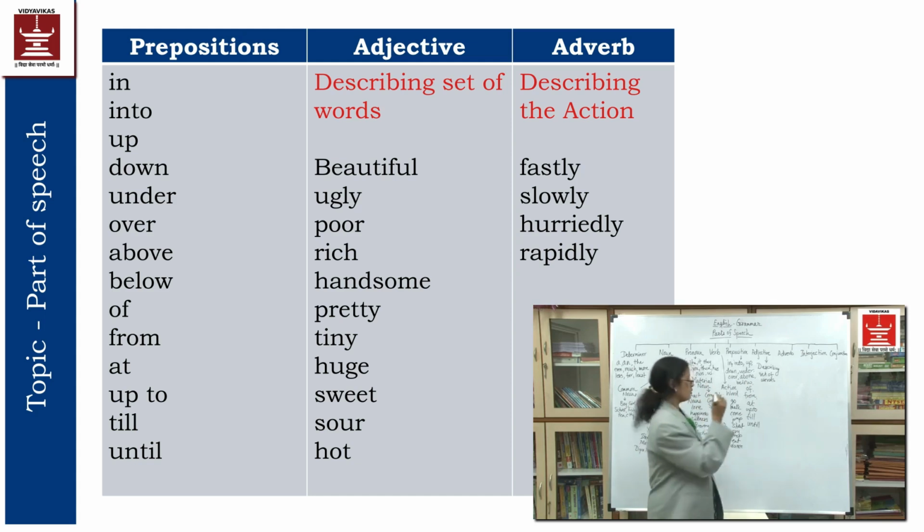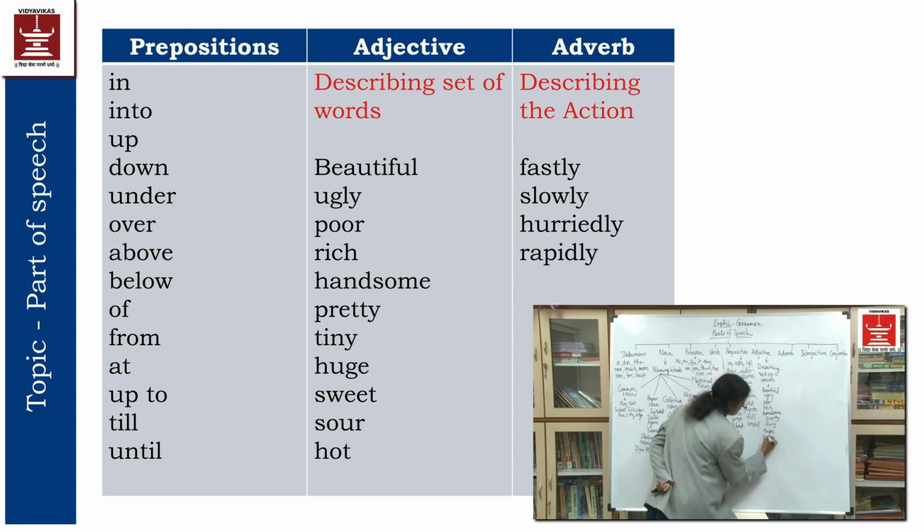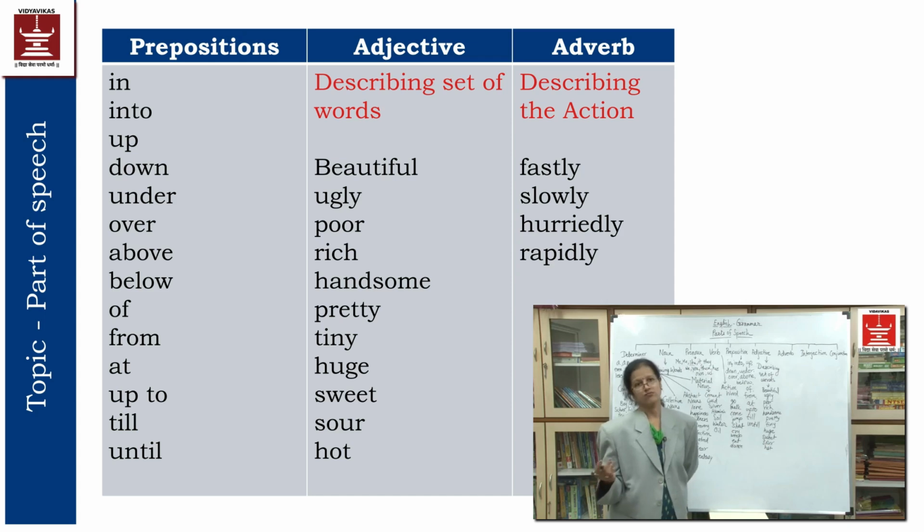So what kind of adjectives are being used? Thousands of them are there, but a few we will write over here. Beautiful, ugly, poor, rich, then handsome, then pretty, tiny, huge, sweet, sour, hot, then various kinds of colors even.